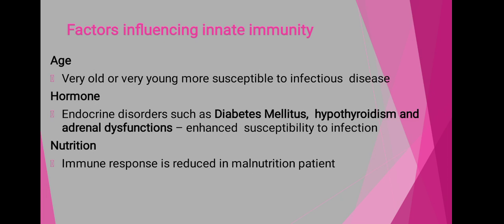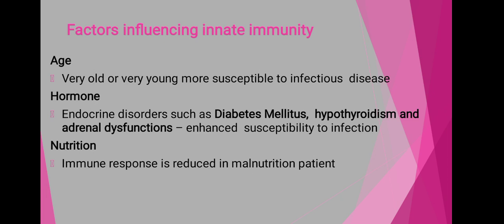Means along with the age there is a decrease in the immune system, or in the resistance power present within our body. So age is an important factor which affects the immune system, means very old or very young also. From our birth, as we are growing, there is development of our immune system.